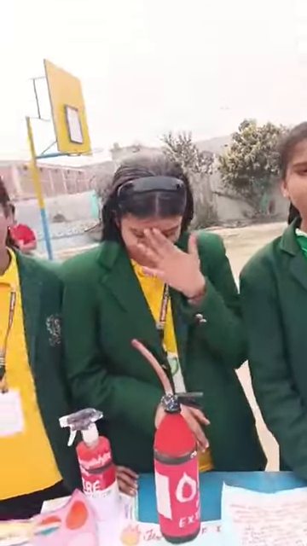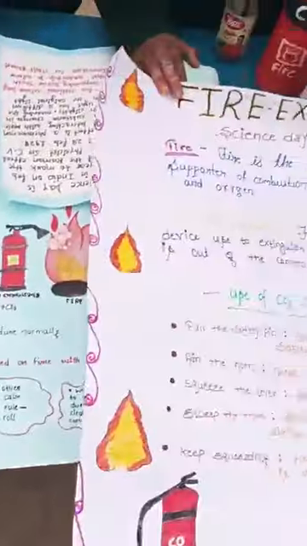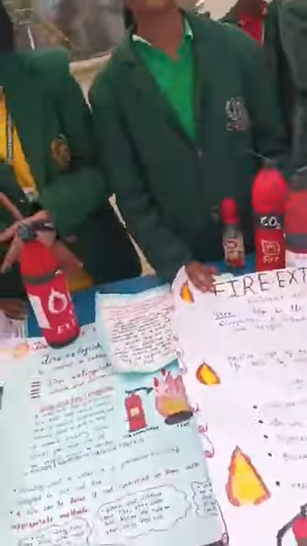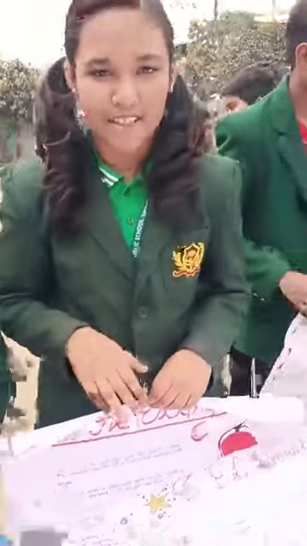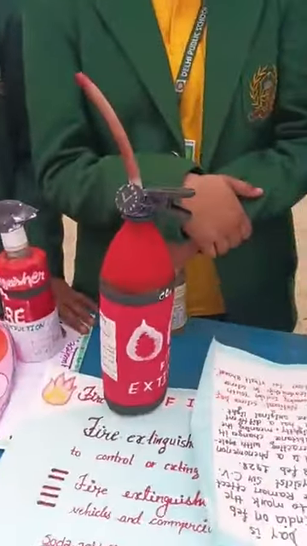Okay, thank you. Which class are you all? Topic? Okay, these all are the projects of class 8. Can anyone explain about the fire extinguisher? A fire extinguisher is a device which is used to put out accidental fires. Okay, this is the 3D model of a fire extinguisher.